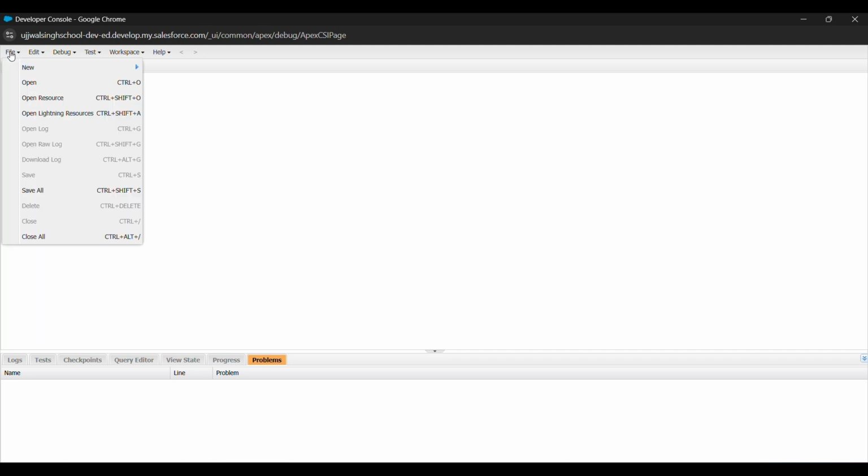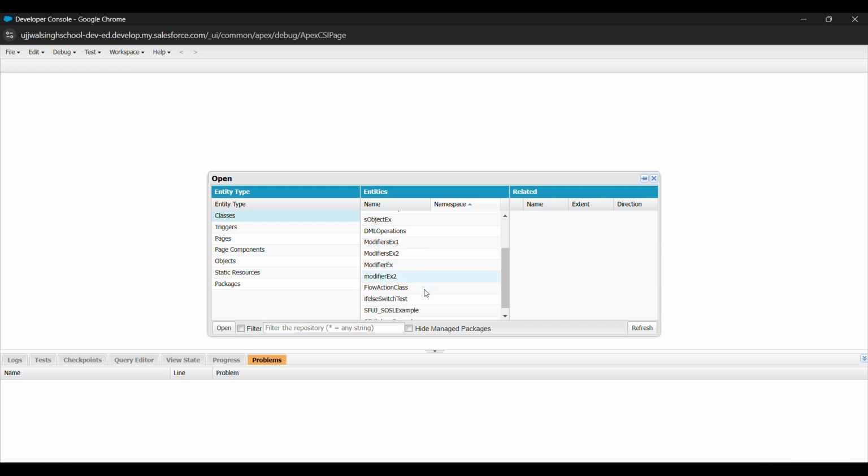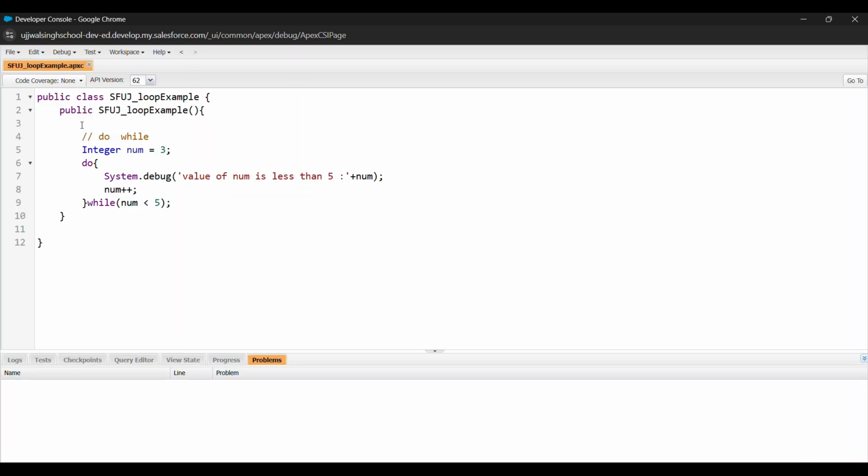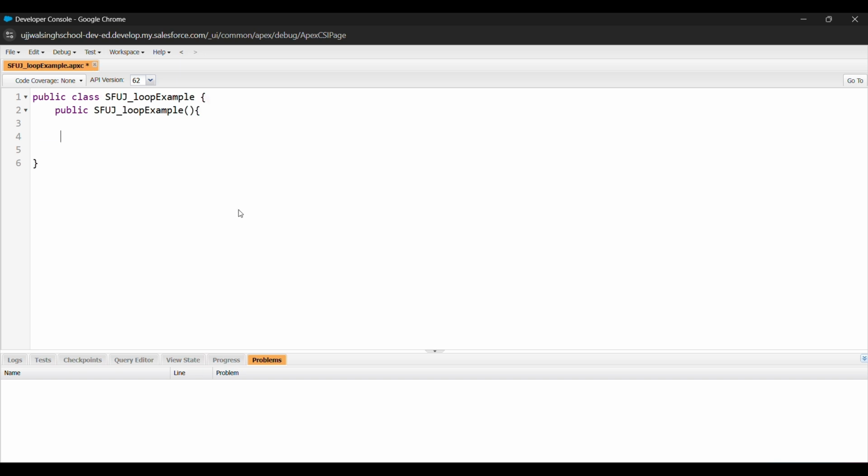So let's open a class, or you can create a new class. I have one class, LoopExample, so I will use this. Let me remove this. Okay, so I have this class, public class LoopExample, and I am going to write all the code in this constructor.